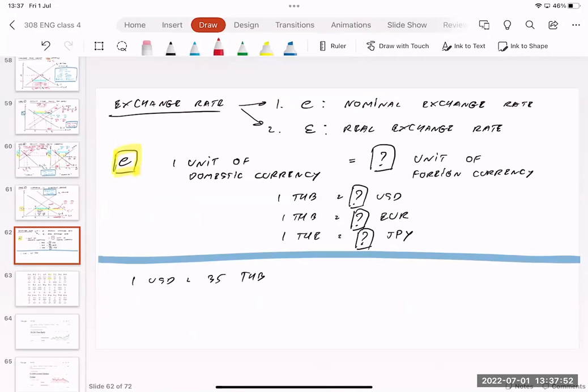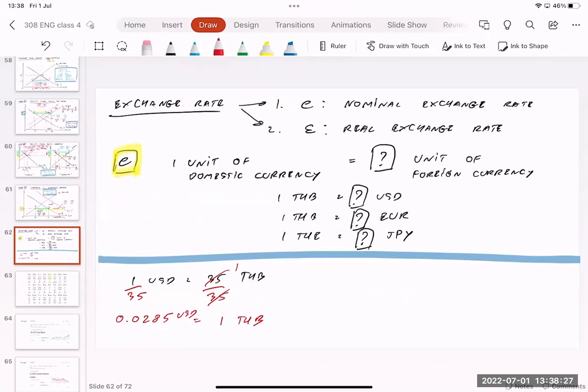So you can easily transform 1 US dollar equal to 35 baht into the nominal exchange rate. It's very easy. You just divide both sides of the equation by 35, and you can see that 35 divided by 35 equals 1. So 1 baht is actually equal to 1 over 35, which is 0.0285 US dollar.